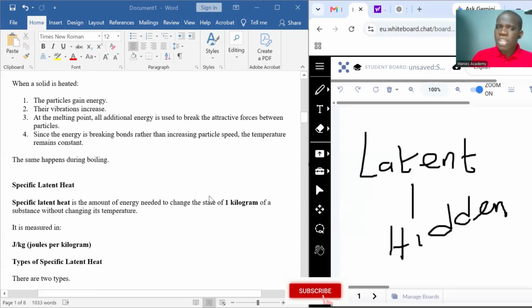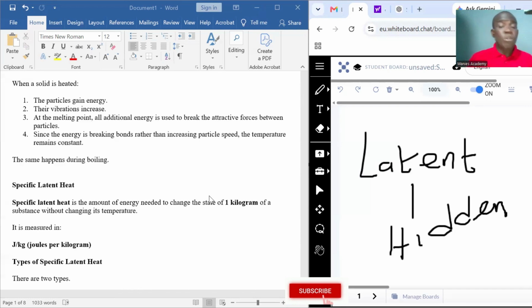Now, specific latent heat, which is the main thrust of our topic, is defined as the amount of energy needed to change the state of 1 kilogram of a substance without changing its temperature. 1 kilogram, that is the specific nature of what we are referring to. It is measured in joule per kilogram. Joule per kilogram is the SI unit of specific latent heat.